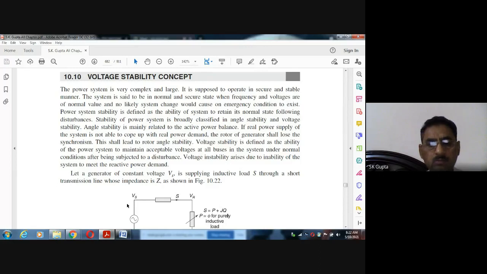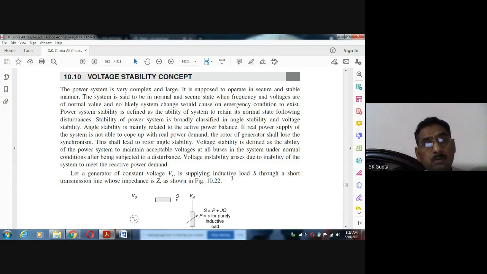If it is not able to meet the reactive power demand, the voltage of some of the buses, first of all near the load buses, goes down. Then after some time, in a certain area, the voltage profile becomes low. When the voltage profile becomes low, it is not allowed.